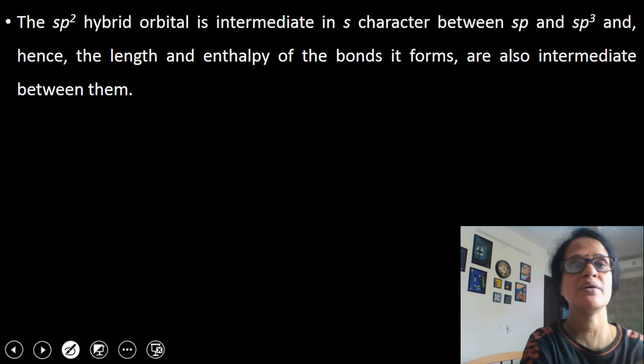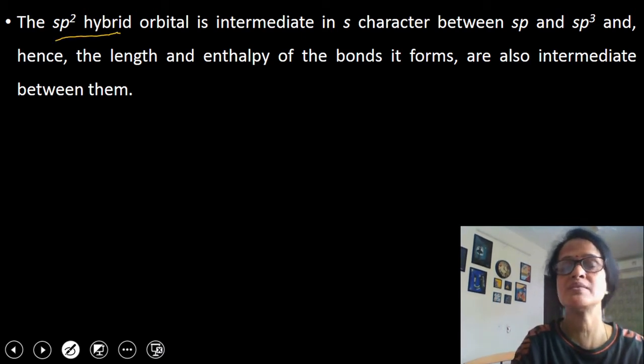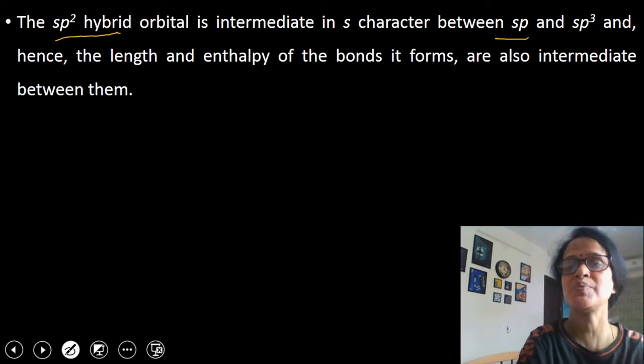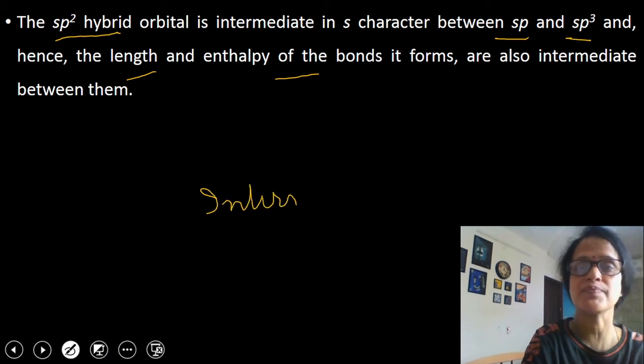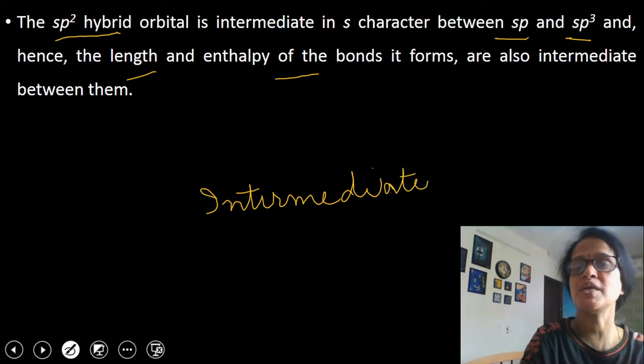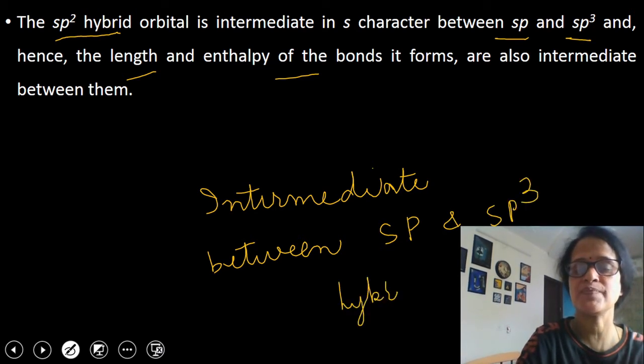Now I am coming to the sp2 hybrid orbitals. The s character in sp2 hybrid orbitals is intermediate between sp and sp3 hybrid orbitals. So hence the length and enthalpy of the bond formed by sp2 hybrid orbitals is also intermediate between sp and sp3 hybrid orbitals. I hope this point is clear to you.